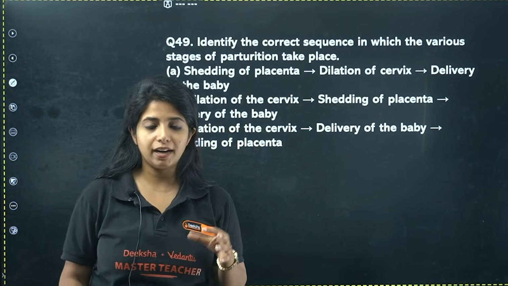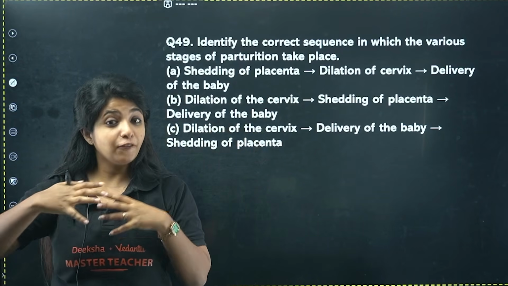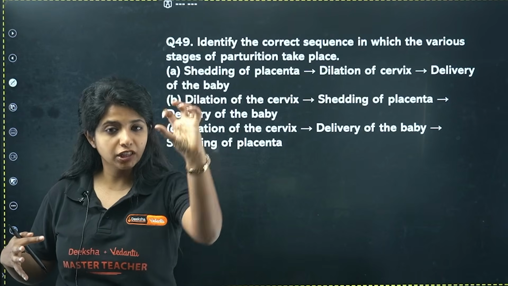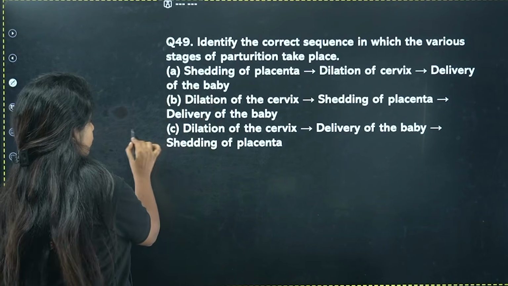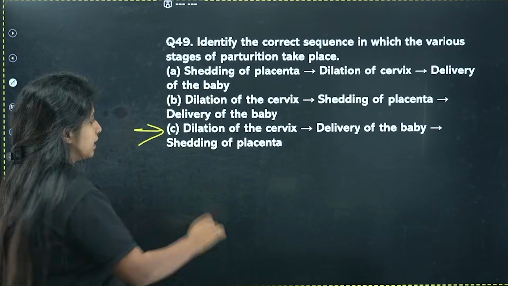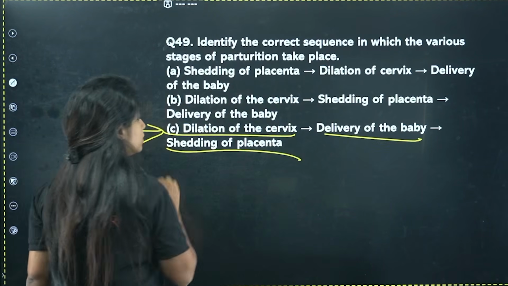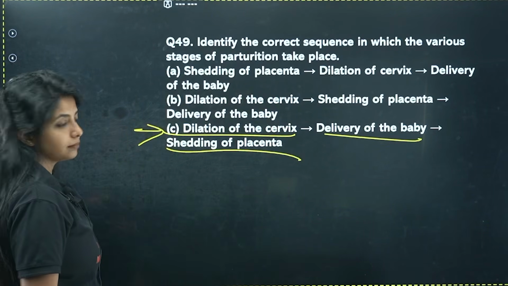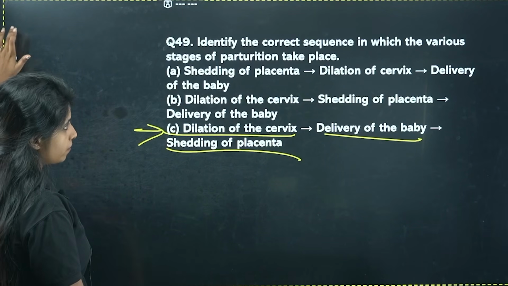You might have seen that first the cervix gets dilated, that's when the baby has to move out. After the baby, the placenta comes out. After the baby has been pulled out, the placenta is pulled out. You get it? So your answer for this question is going to be C. Dilation of the cervix so that the baby can come out, delivery of the baby, and then the shedding of the placenta. Cool? This is a logical question, not there much in your NCERT, but yes, you should know it.